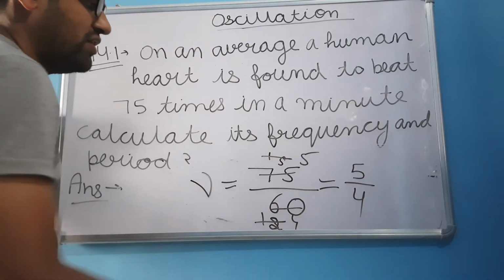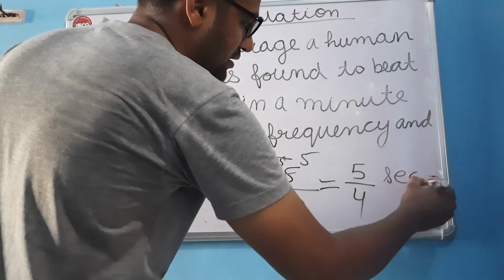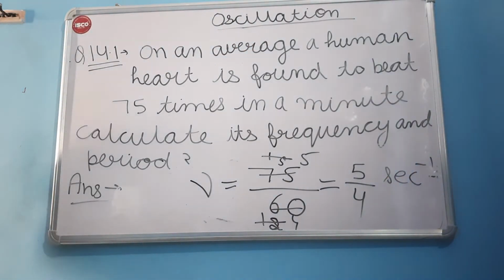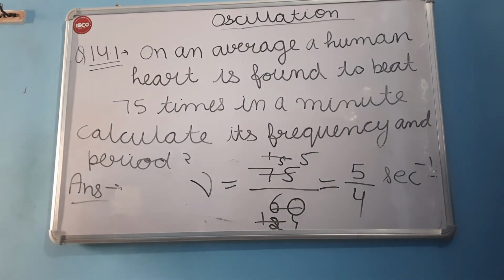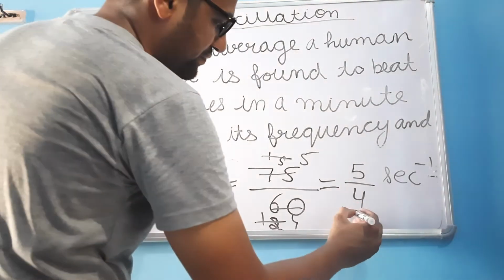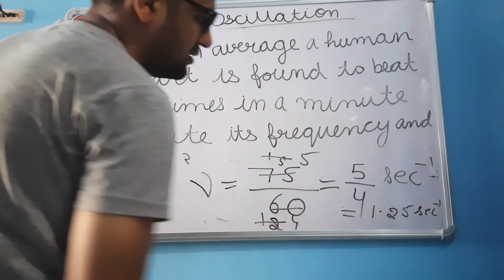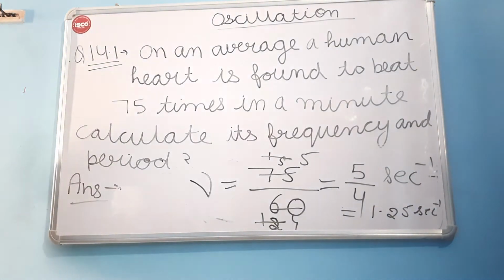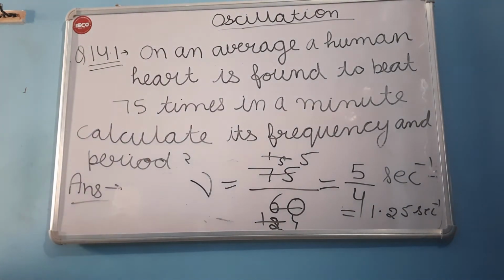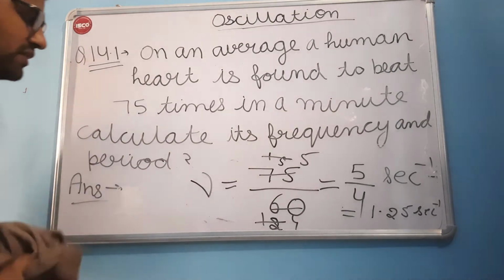It is 5 upon 4 second inverse, or we can write it as 1.25 second inverse.